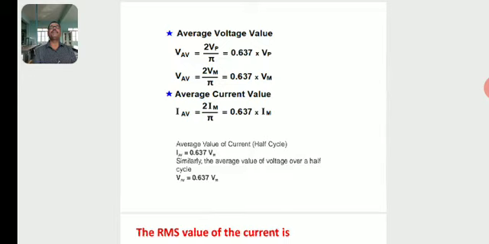Similarly, the average value of voltage over a half cycle, V average, is equal to 0.637 V0, or Vp or Vm.